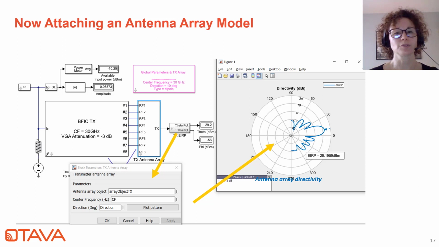Not only will you be able to plot the transmitted radiation pattern as shown here on the right as a function of the desired beam direction. So here I'm showing this example for a 10-degree beam steering angle, but we're also reporting EIRP, effective isotropic radiated power, which is quite an important design parameter when you look at a transmit array.